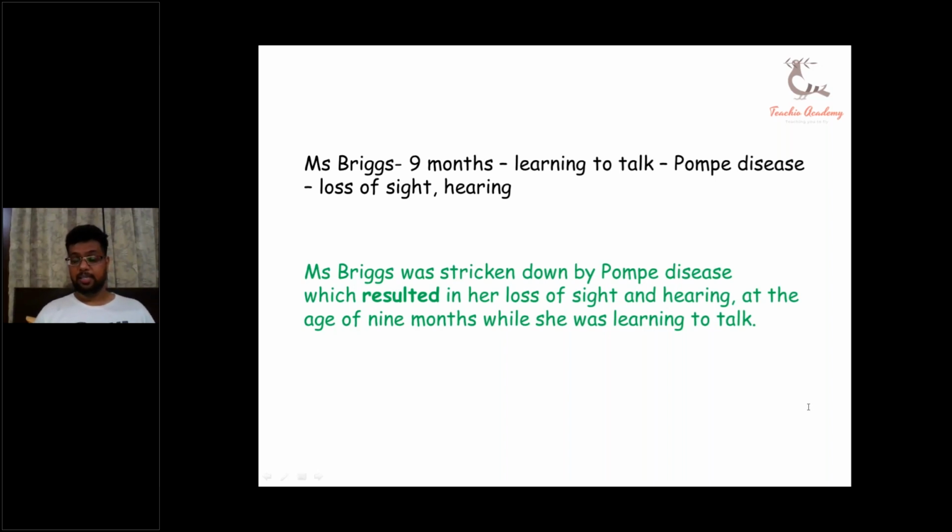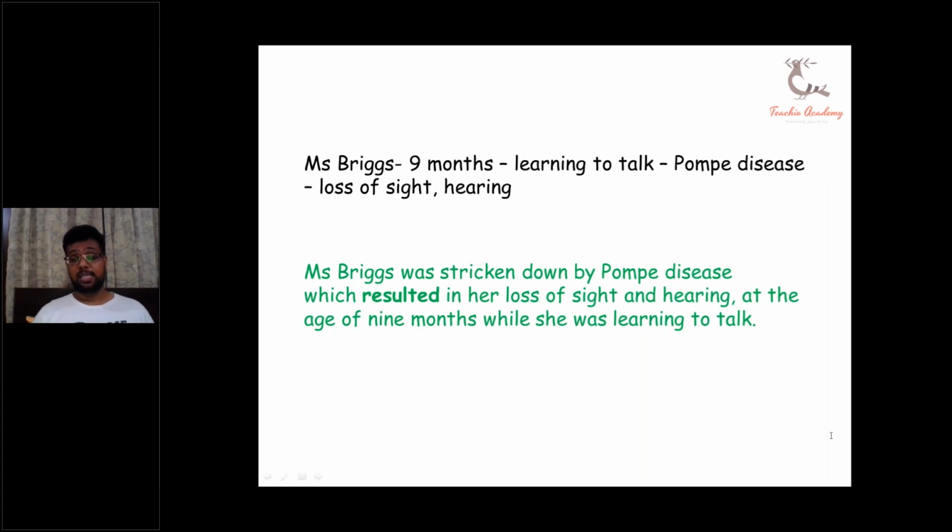Okay, Rania has come up with an answer. Miss Briggs was diagnosed with Pompe disease at 9 months old, full stop. Subsequently, he suffered from loss of sight and hearing. Very nice, Rania. Your answer is also very correct. But I think that Miss Briggs is a female, and we do not use he with females. So correct it by using she over here.